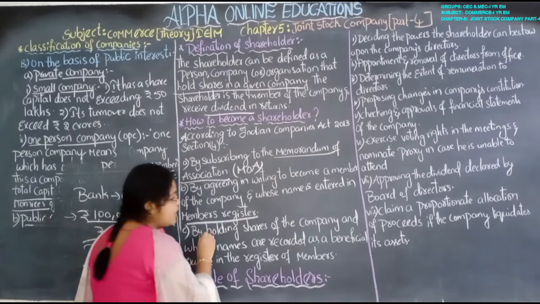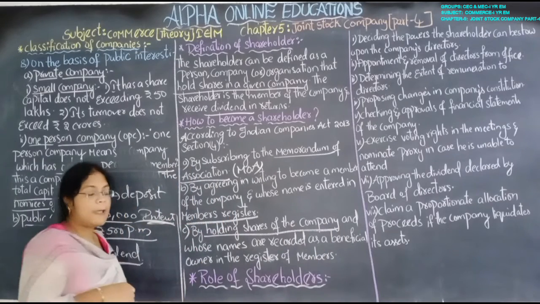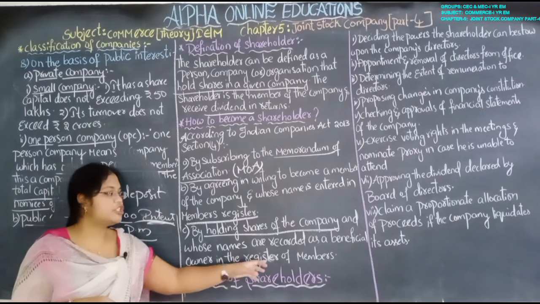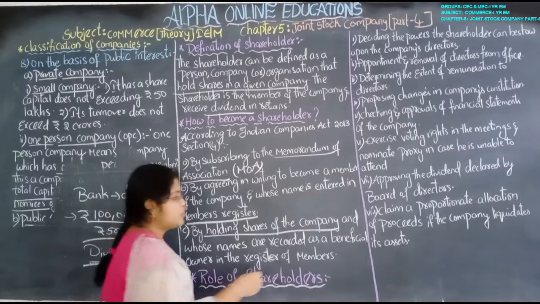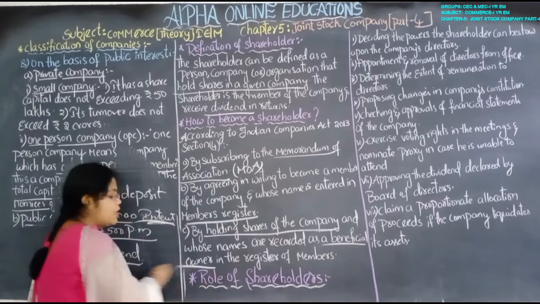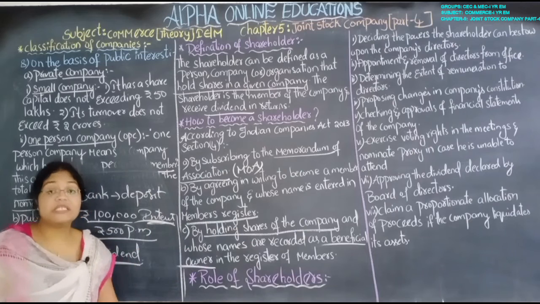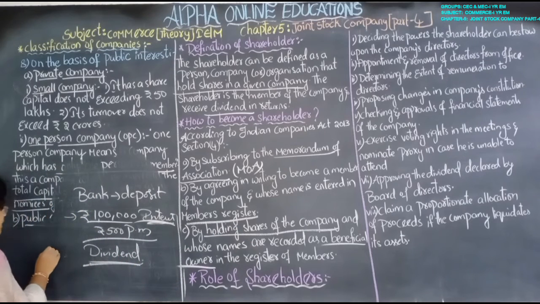Next, by holding the shares of the company, and whose name is recorded as the beneficial owner in the register of members. Beneficial owner means one who wants to get the benefit, that is, profit. That profit will be in the form of dividend.